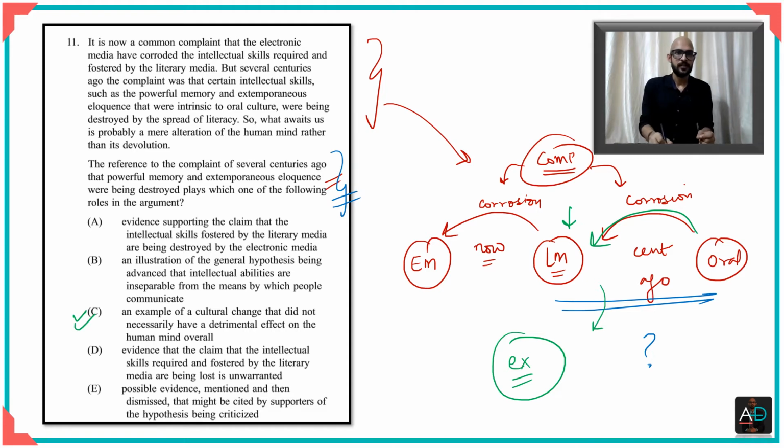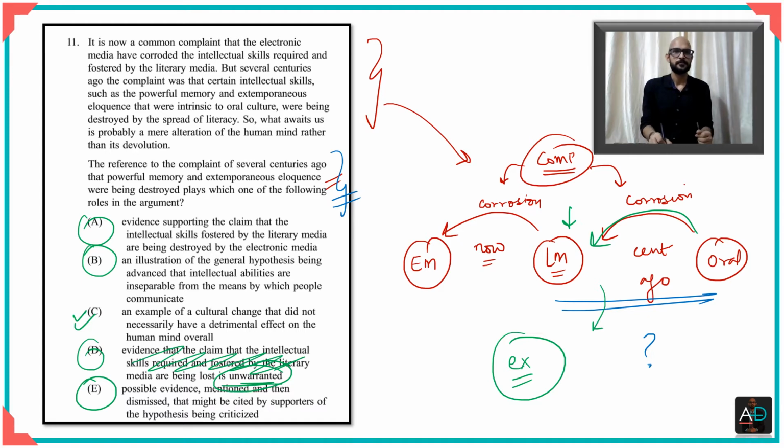If you look at the other options, right, you'd find that these are either extraneous, it involves data which has been given from outside, or it is too extreme. Let's take, for example, look at option D. It uses the word unwarranted, right? It's a very extreme word. I will get rid of this.